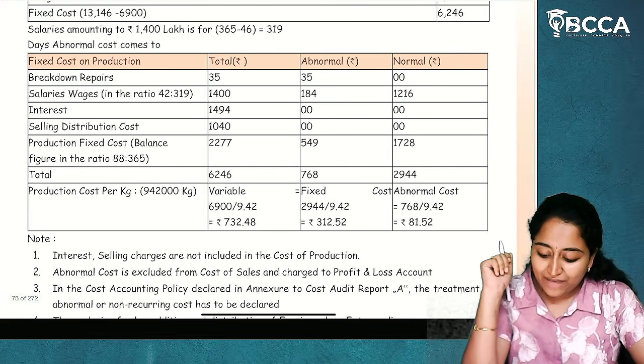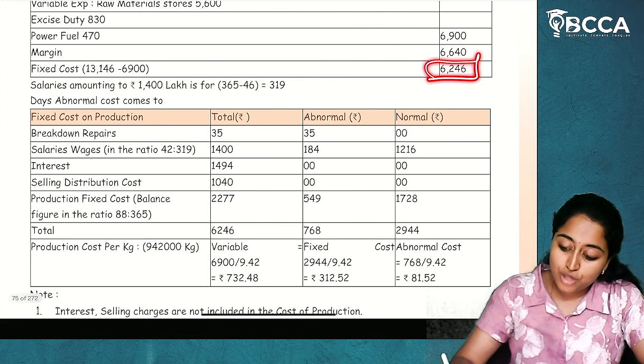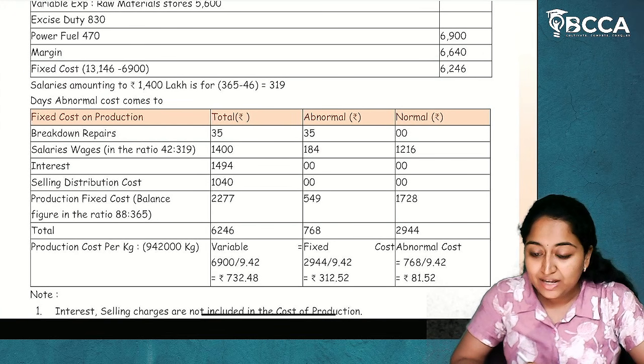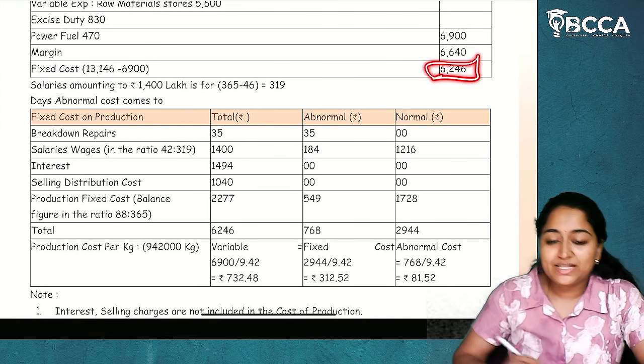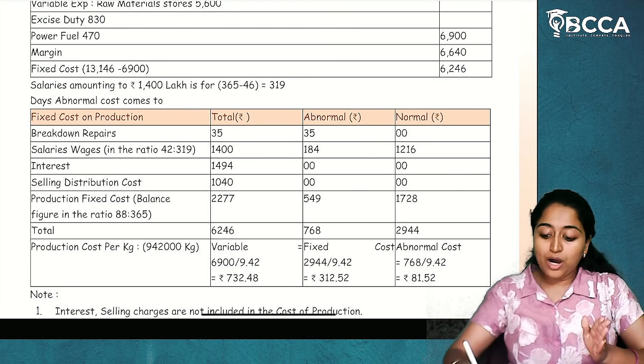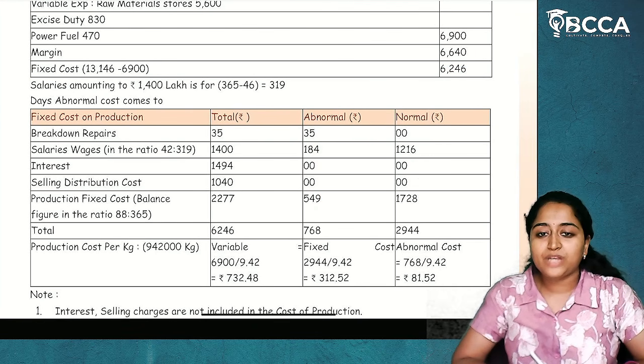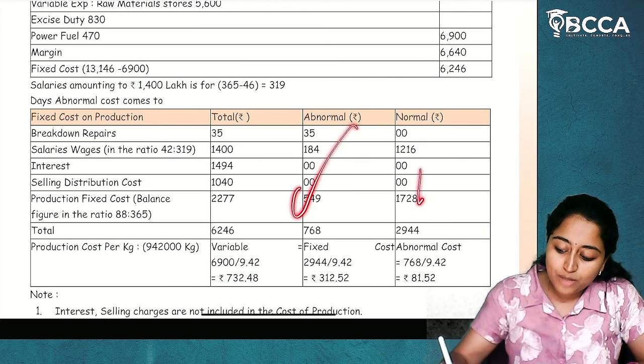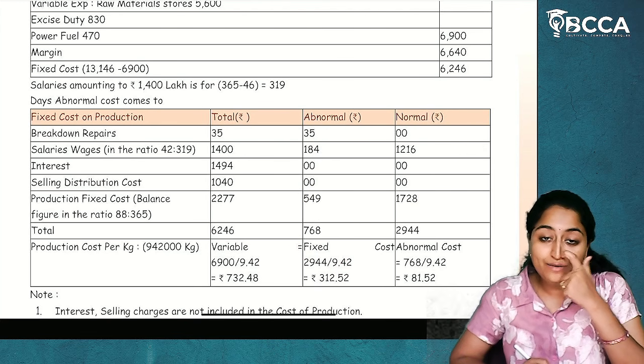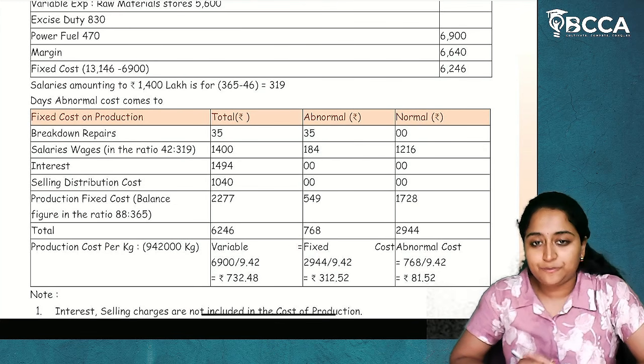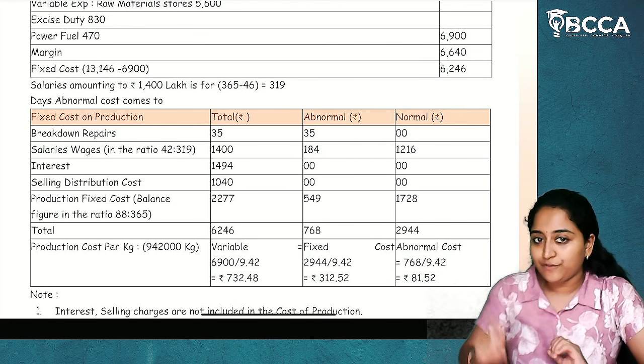Now, this fixed cost of 6,246 we are going to bifurcate into abnormal and normal. And from this abnormal and normal, we will be able to determine what is our abnormal cost. I hope it is clear to you. This is how we are going to calculate it.